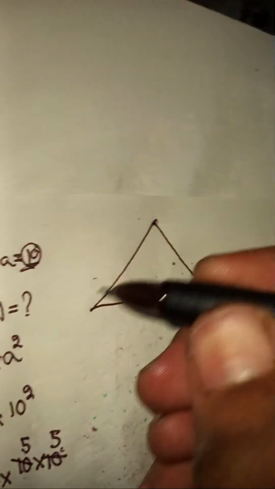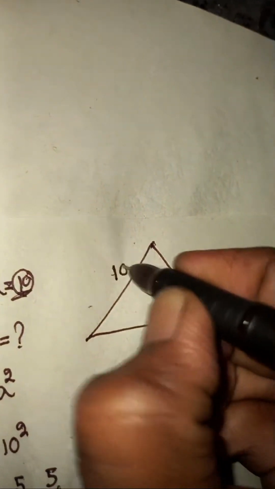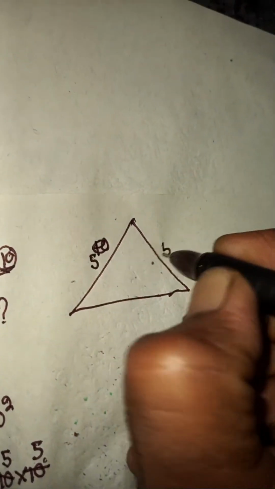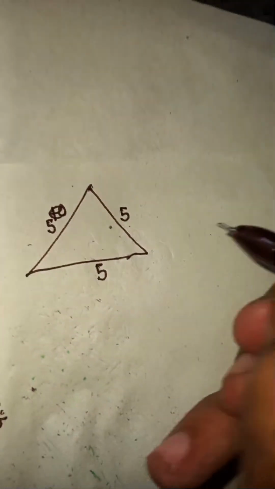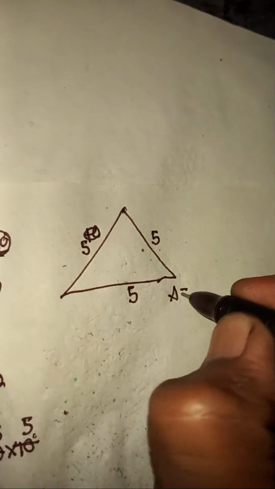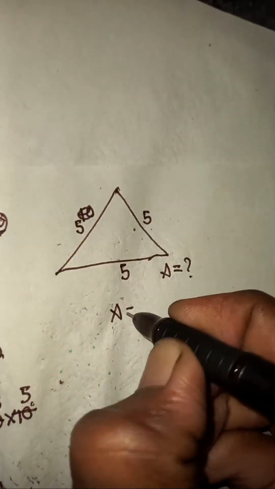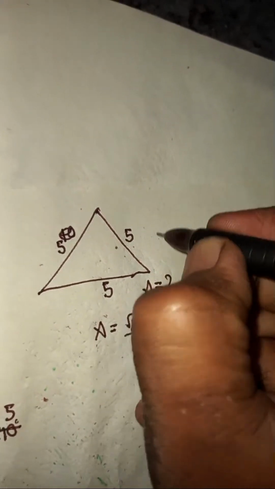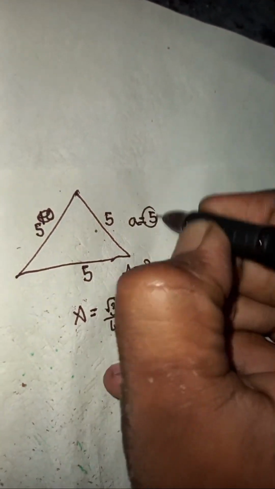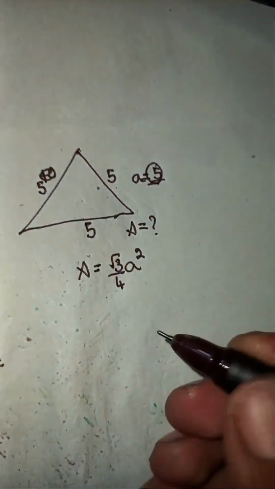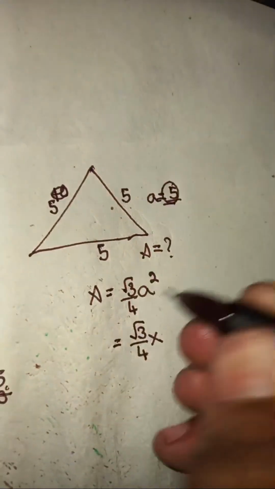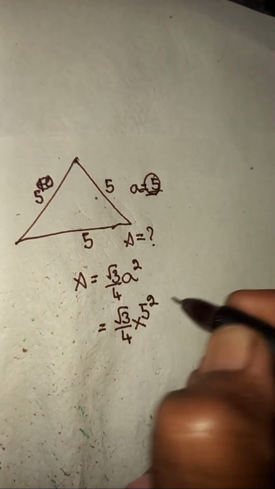In this triangle, they have given all sides as equal to, this time, 5 units. Here also 5, here also 5, and here also 5. They ask what's the area. Area of the triangle is root 3 by 4 a squared, where a is the side length of 5 units. You're going to get root 3 by 4 times 5 squared.